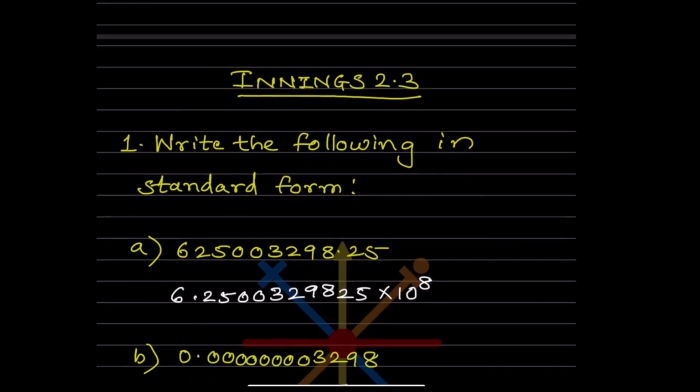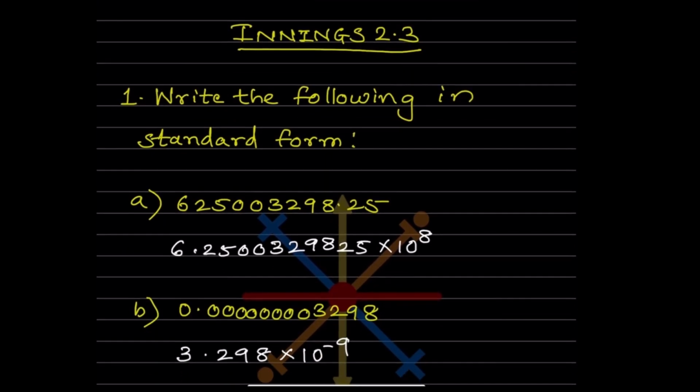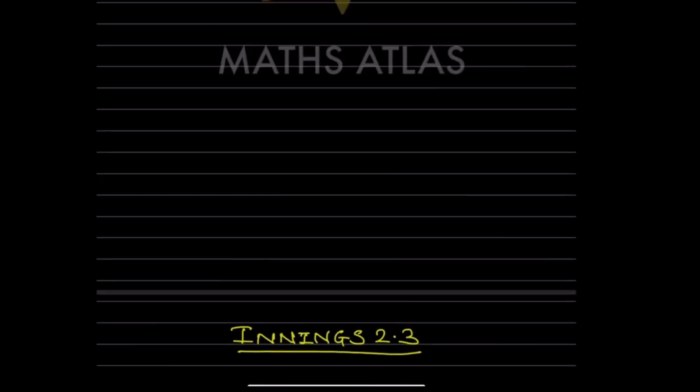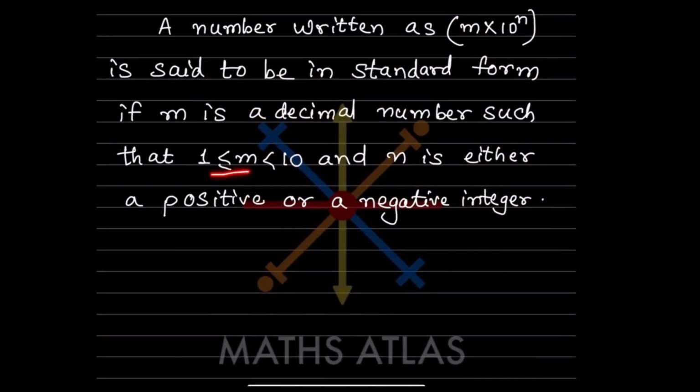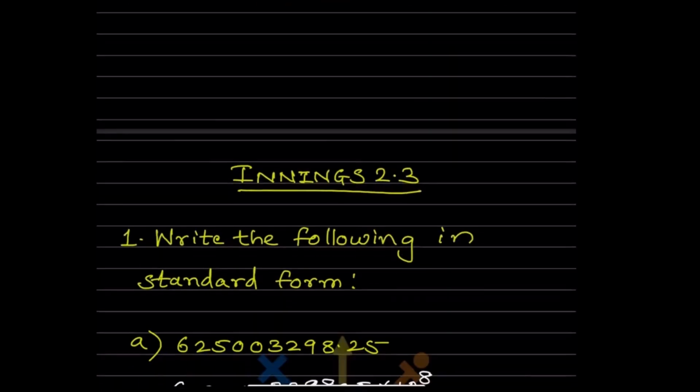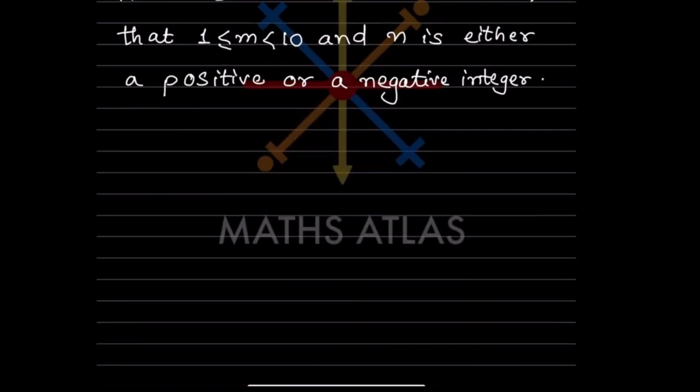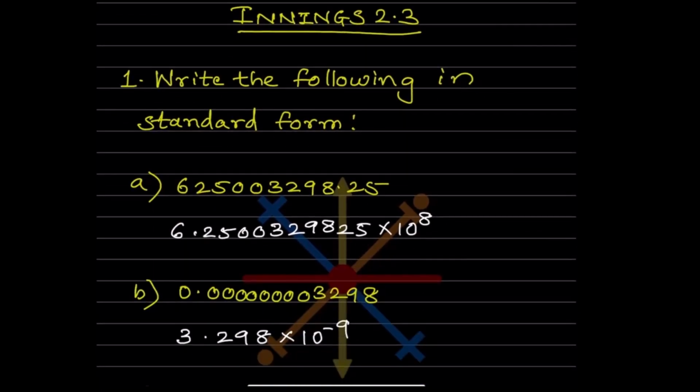So now let us see example 2.3. Write the following in the standard form. So now this is given as 625003298.25. So now, as it is said here, m is greater than or equal to 1 but less than 10. So we have to put the decimal after one digit over here, because this is 6. So we have to write 6 point and then all these numbers.